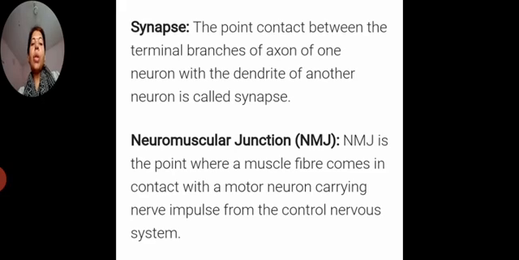Next we have the neuromuscular junction. This neuromuscular junction is the point where a muscle fiber comes in contact with a motor neuron that carries the nerve impulse from the central nervous system. So the neuromuscular junction is the point where a muscle fiber comes in contact with which neuron? Motor neuron.